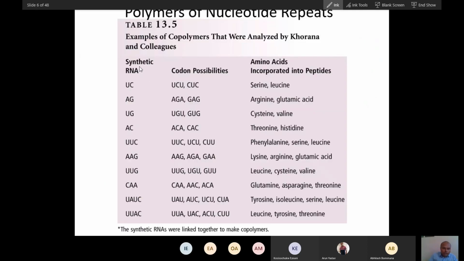You can see he did a series of experiments utilizing repeats of UC. So you will get UCU and CUC. From UCU he got serine, and from CUC he got leucine.